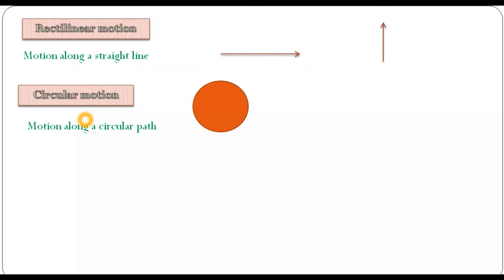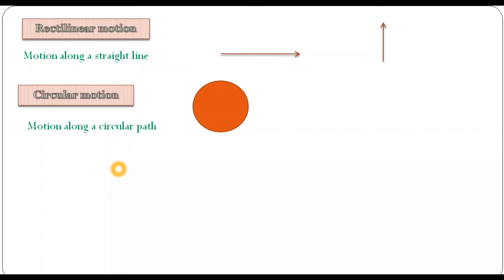Now, let's see how we will describe the motion of an object. In order to understand motion in depth, we need to describe the motion of an object. There have to be certain physical quantities which will describe the motion of an object. How will we mathematically or scientifically describe it? Let's try to understand that. What is the first thing needed in order to describe the motion of an object?